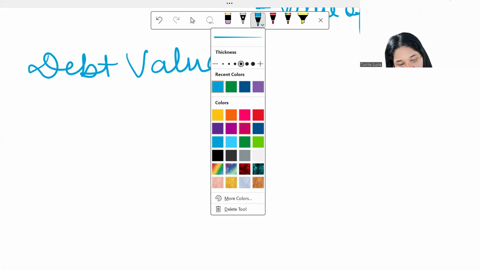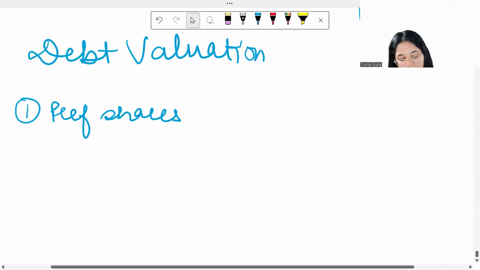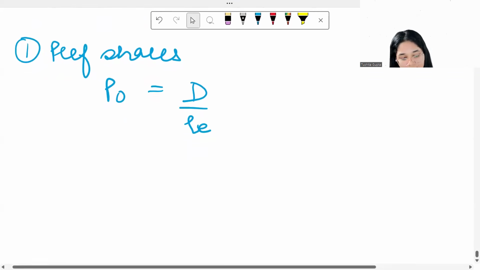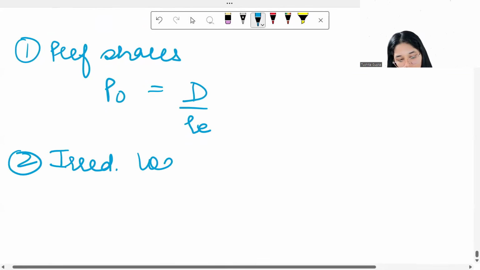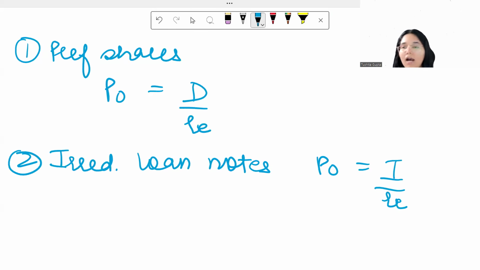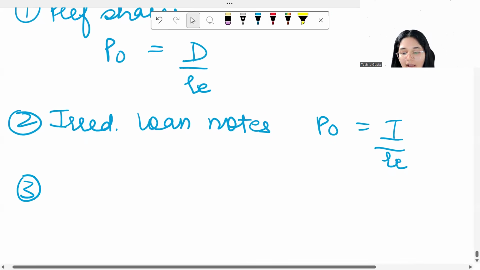All right. So let's first talk about preference shares. How do you value preference shares? It's going to be P0 is equal to D upon Re. These are the formulae which we have learned previously under cost of capital also. Secondly, if you want to calculate the value of irredeemable loan notes, then it's going to be P0 is equal to I upon Re. Over here, I stands for the interest which is paid on the loan notes. Thirdly, you have redeemable loan notes.